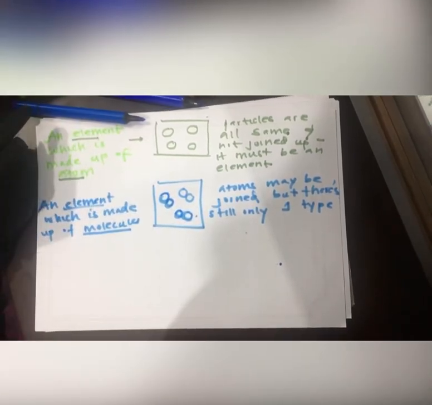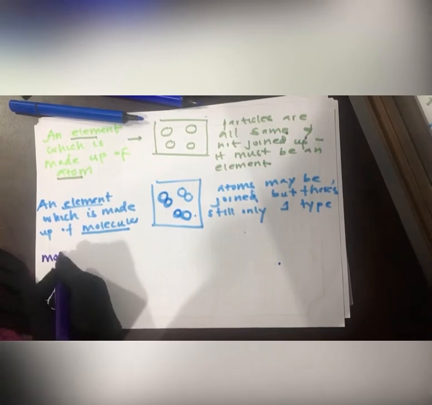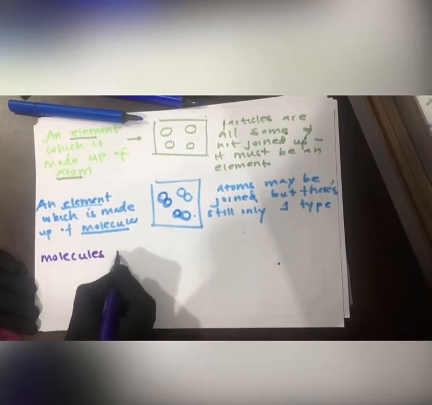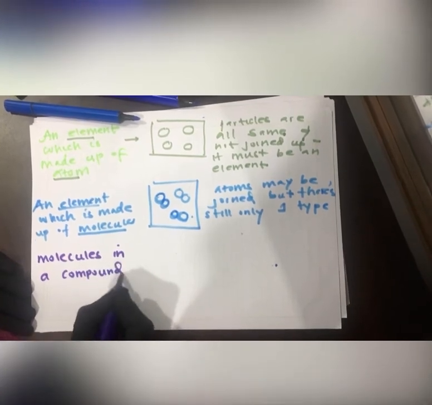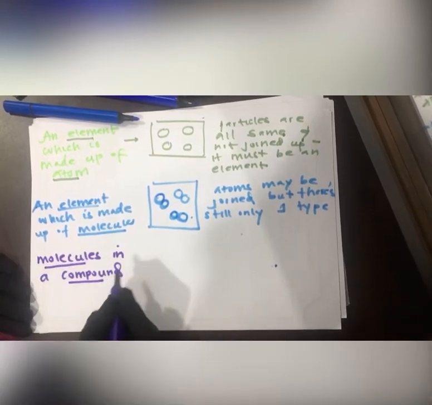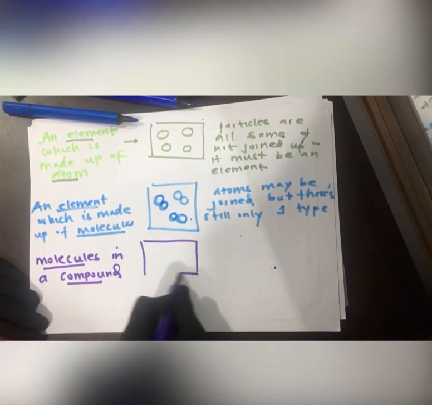And the next thing is about molecules in a compound. Now let me draw the structure.